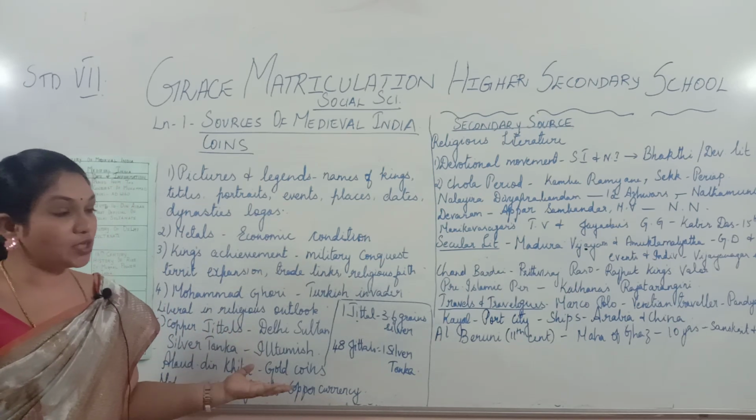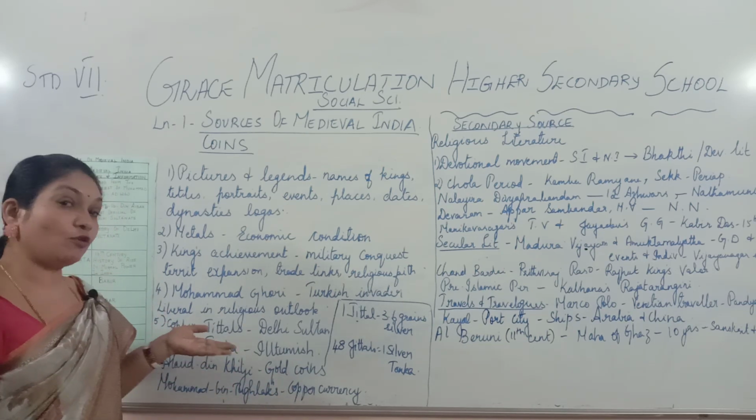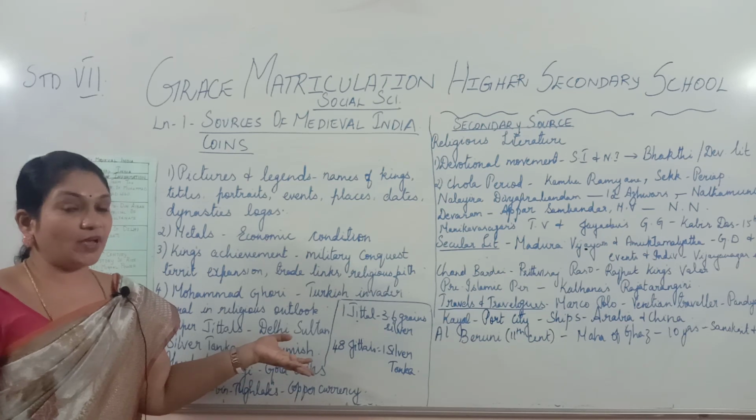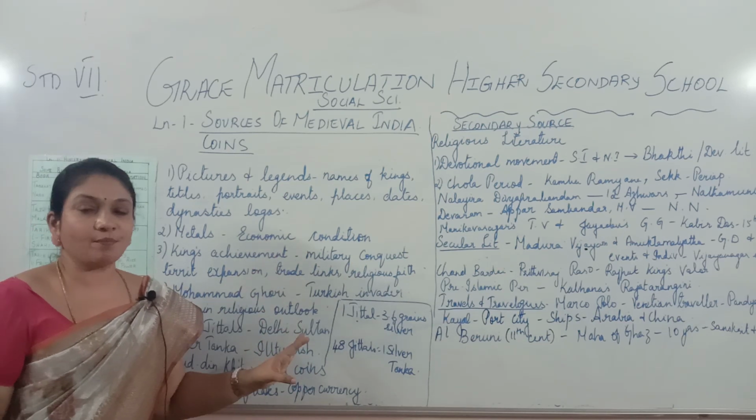And Alauddin Khilji introduced the gold coin. So from this we will be able to know that during Alauddin Khilji's rule, it was a very rich dynasty, so he was able to make gold coins. So this is about the primary source.